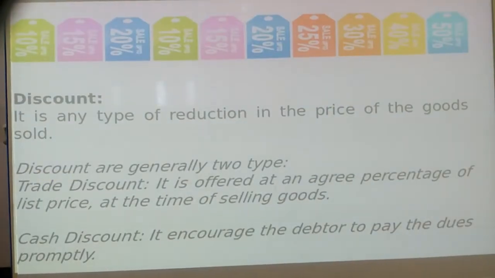Discount: basically it is any type of reduction in the price of the goods. Discounts are generally of two types. Trade discount is offered at an agreed percentage of the list price or the invoice price at the time of selling goods. And cash discount encourages the debtor to pay the dues promptly.